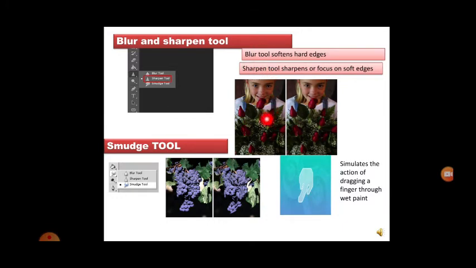Hard edges are the edges where the image is not seen clearly, whereas sharp edges are the edges where the image is seen clearly.